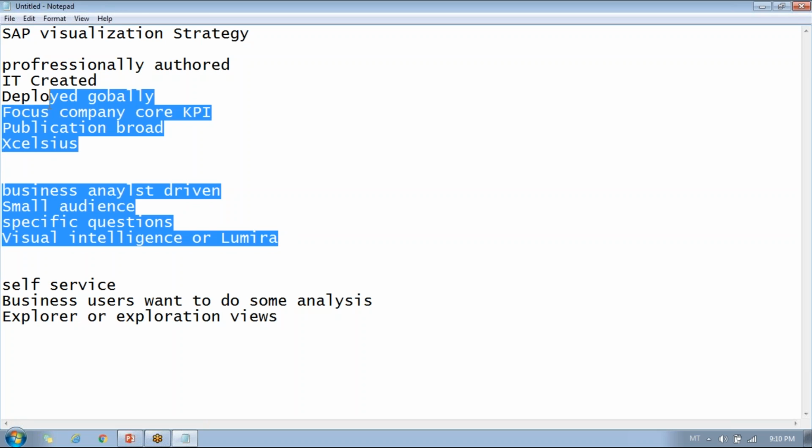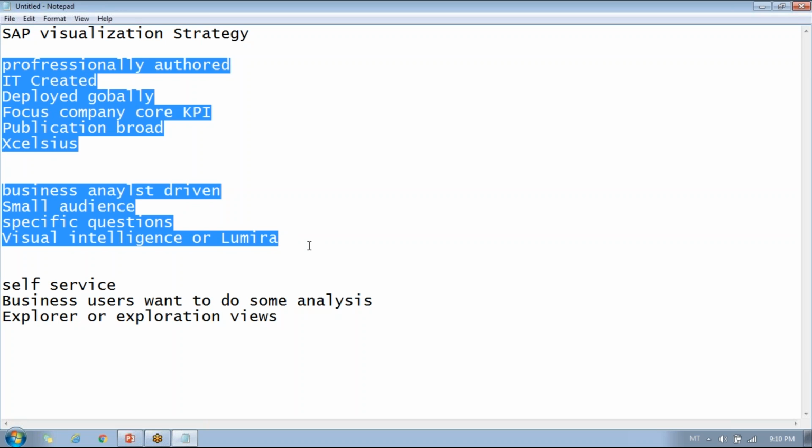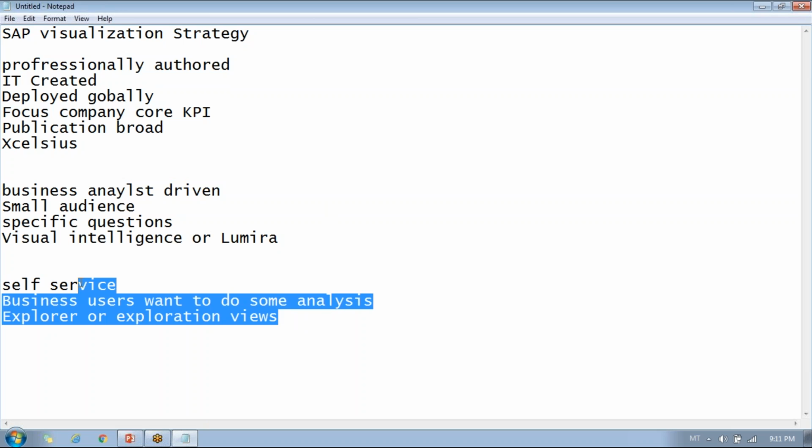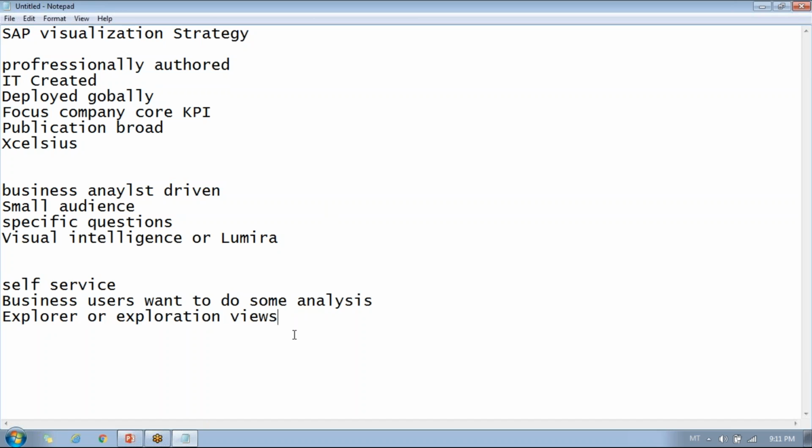Design Studio fits in when you want to create a dashboard for a larger audience, or a business analyst can also create his dashboard quickly with the help of the available templates. This is not the tool for self-service. If you want to go for self-service, you can go for Explorer and Exploration Views, and to some extent you can use Lumira as well.